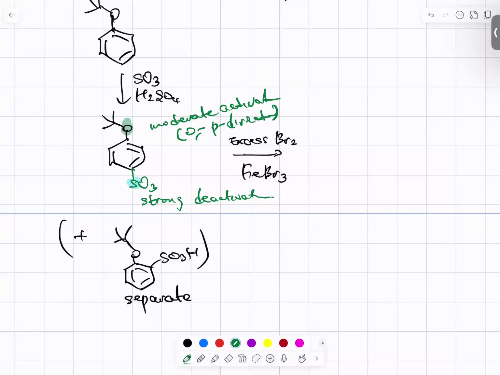When you have two substituents, the stronger one, with more activating power, has a dominating effect. So we see this one is dominant in determining the next electrophilic substitution. With excess bromine, it will be substituted on the ortho and para positions with respect to this tertiary butoxy group. But the para we have already blocked.